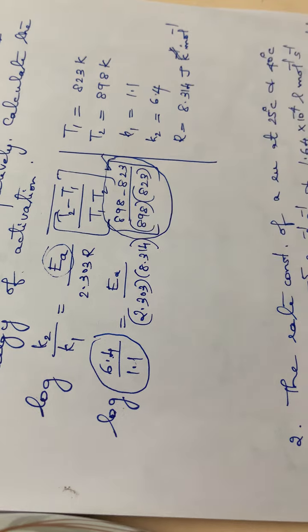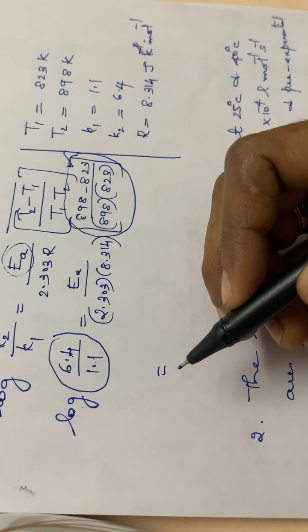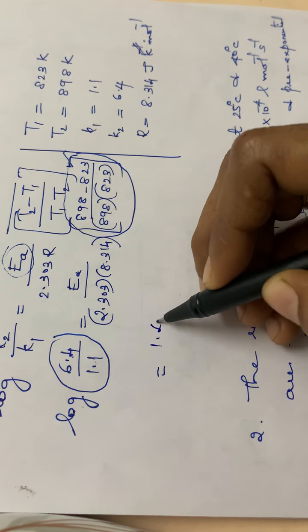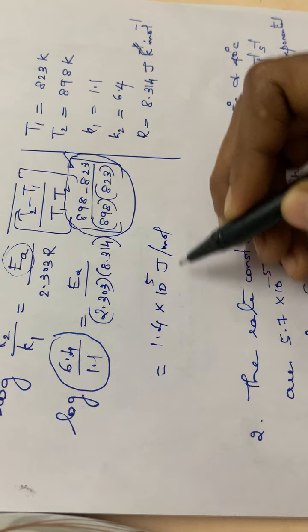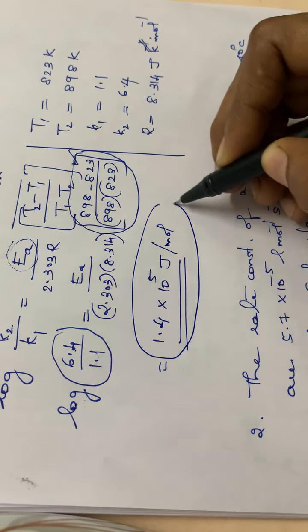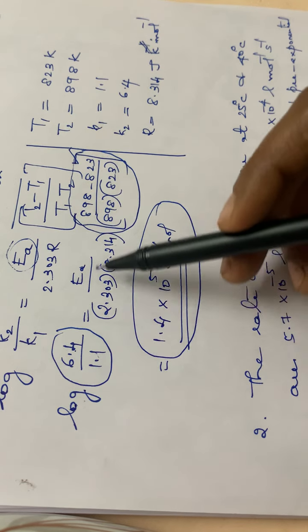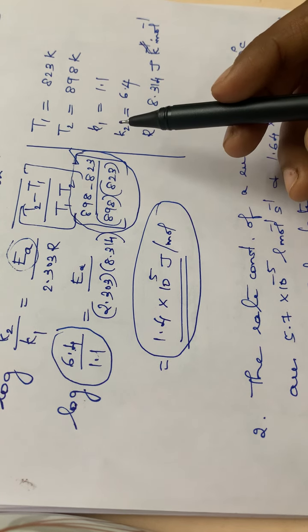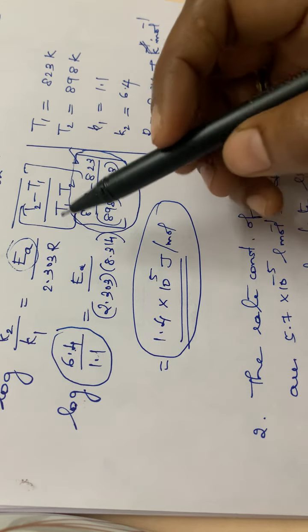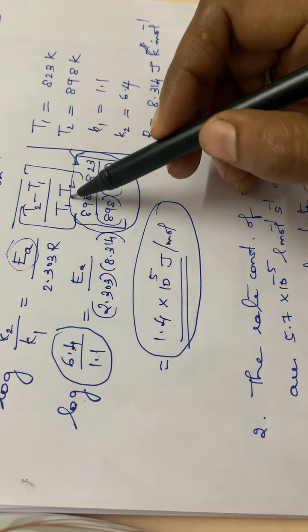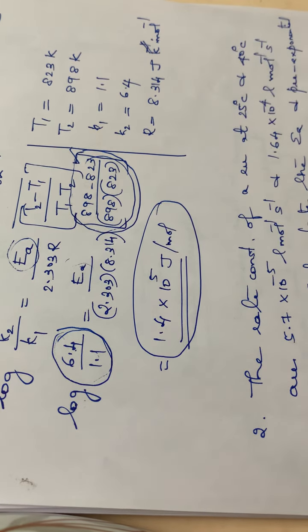And also the answer is given in your textbook. It is about 1.4 into 10 raised to 5 joule per mole. So that you have to find, you have to do the calculation. I don't know whether the answer is correct or not, so you have to follow these steps. So this is how you have to calculate the energy of activation. In this case you have to simplify all these terms, then only you can calculate EA.